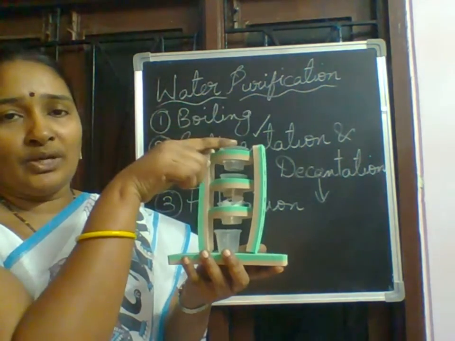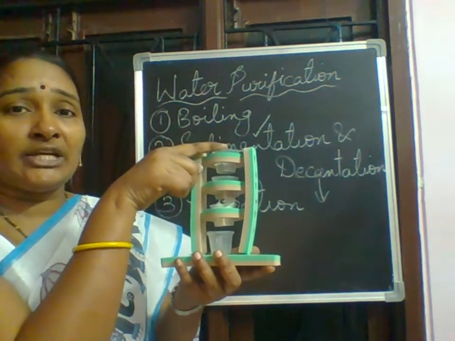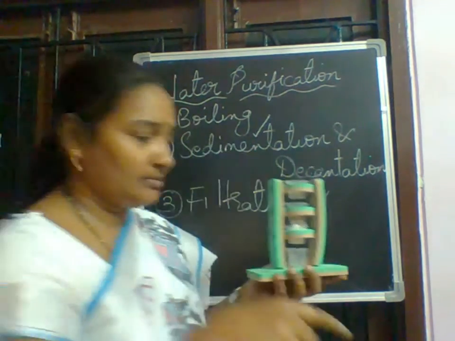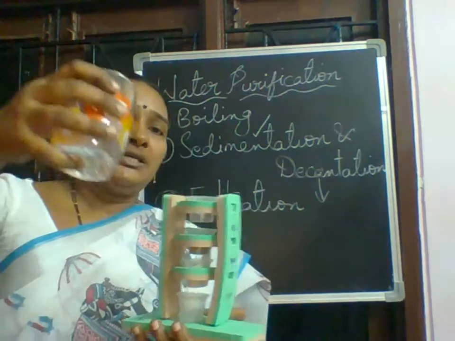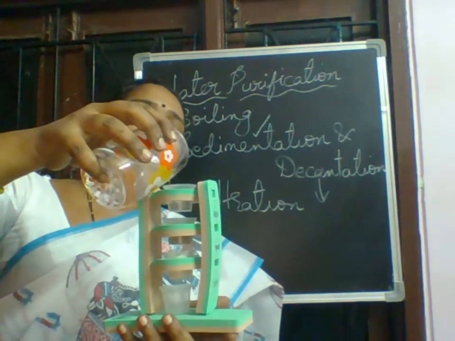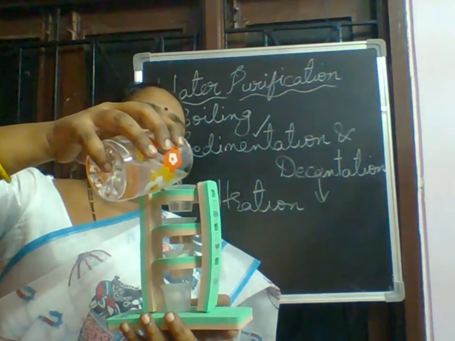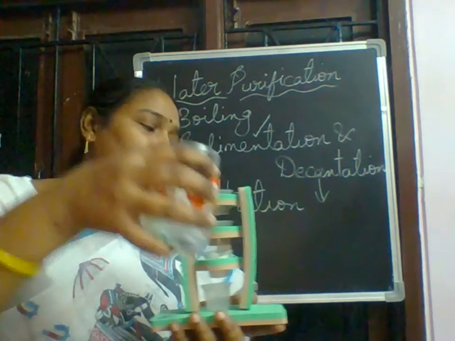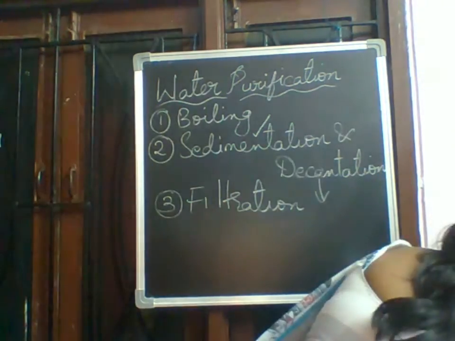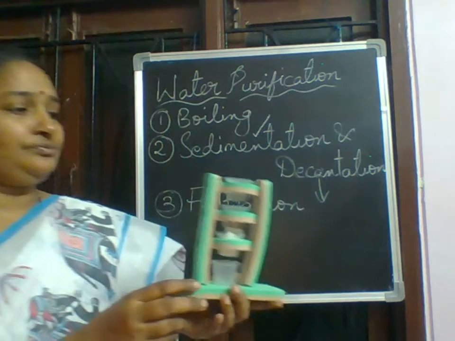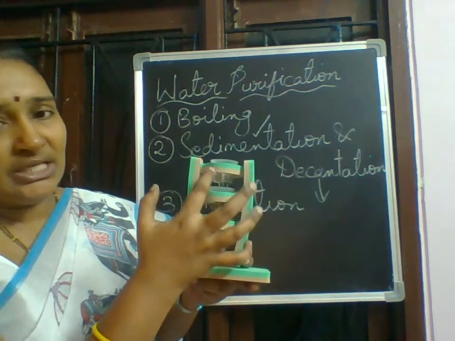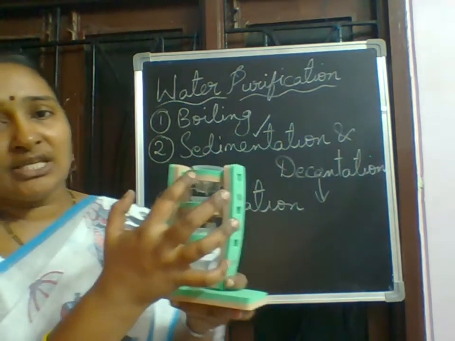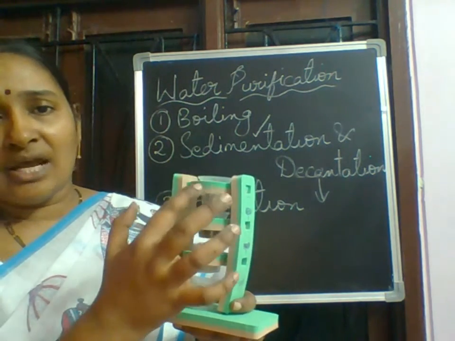So when we pour water, how does it get filtered? We will see from here. We need to watch for some time. See here, I am pouring into the gravel container. See, the water is dripping, which means water is slowly passing through the gravel.